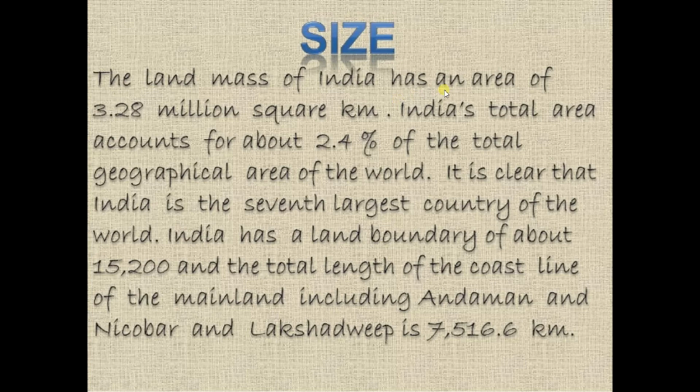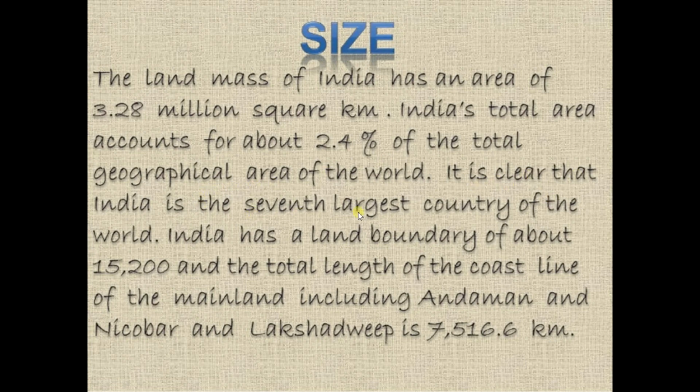The landmass of India has an area of 3.28 million square kilometers. It means the total area of India is 3.28 million square kilometers. It covers nearly 2.4% of the area of the world, meaning India covers only 2.4% of the world's land. And nearly 17% of the world's population exists here. India covers 2.4% of the land, and 17 point something percent of the world's population lives in it, right?